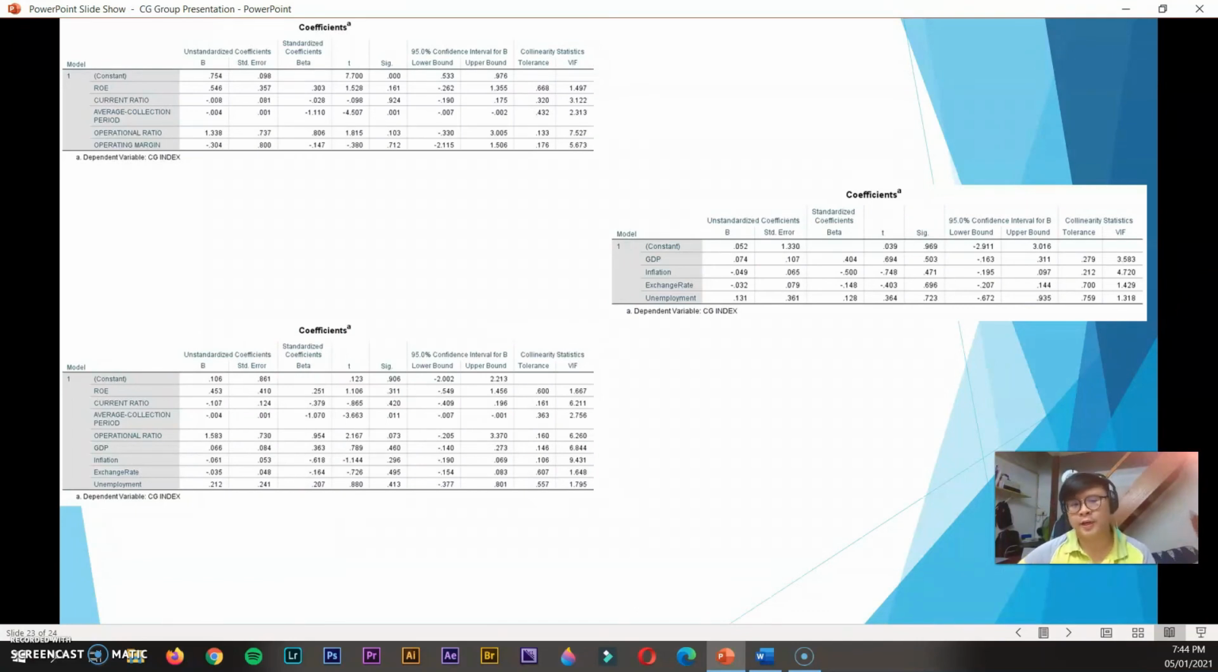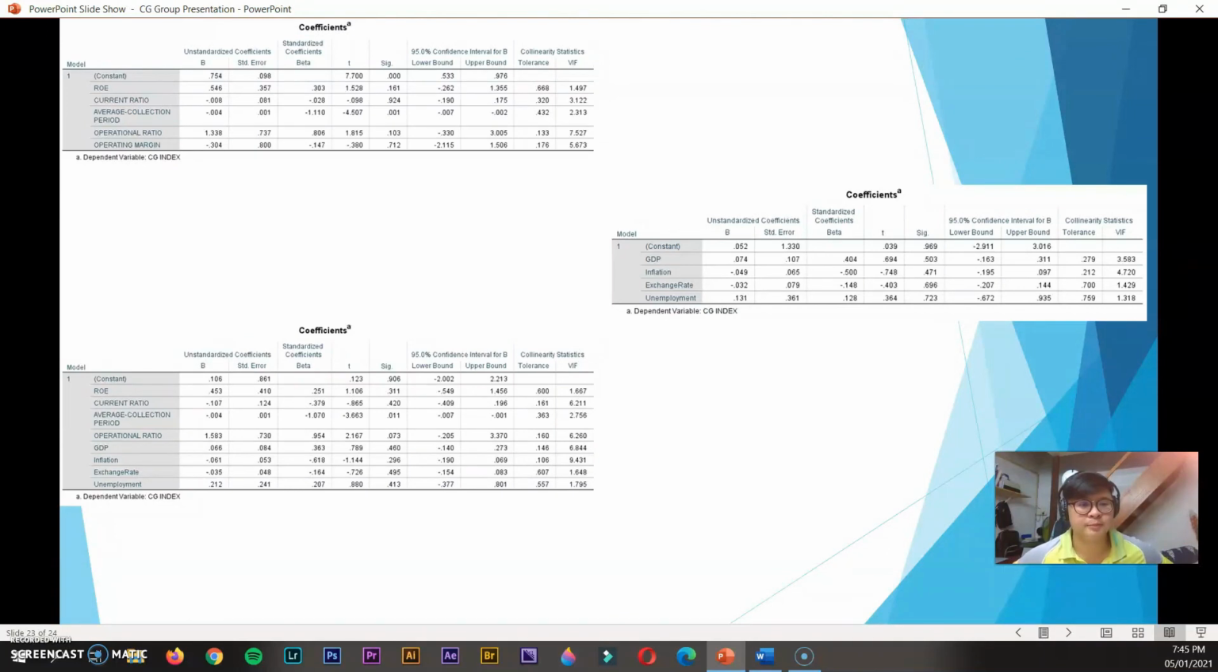For the right-hand side table, this table demonstrates the coefficient of CG index with external factors as independent variables. The significance values are all more than 0.05, which are 0.503, 0.471, 0.696, and 0.723 for GDP, inflation, exchange rate, and unemployment respectively. This clearly illustrates that these external factors have no significant impact on company CG index.